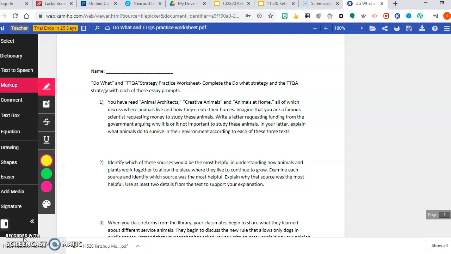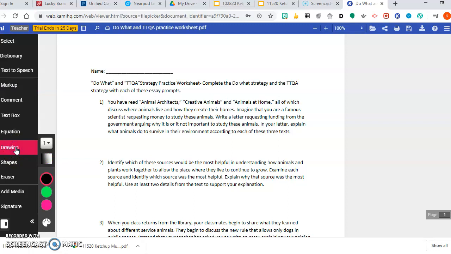And I'm going to go through the first 3 or 4 and I'm going to do it and you're going to watch me do it. And then I'm going to release you so that you can do the last few yourself, because like I said, the last few were the easiest ones. But it really is important that we use this strategy with each essay prompt that we get and that we know how to do this essay prompt strategy. So here's what we're going to do.